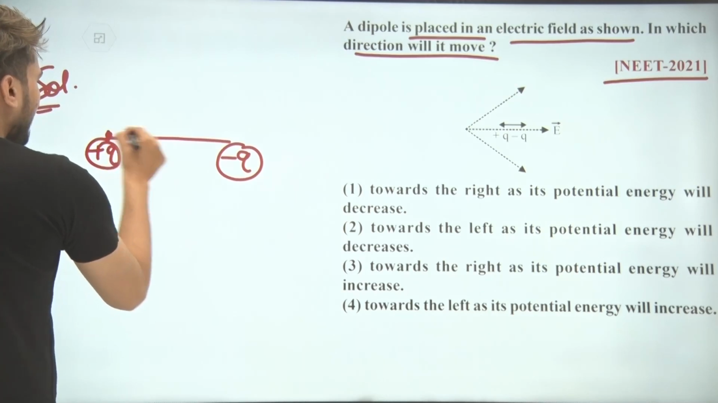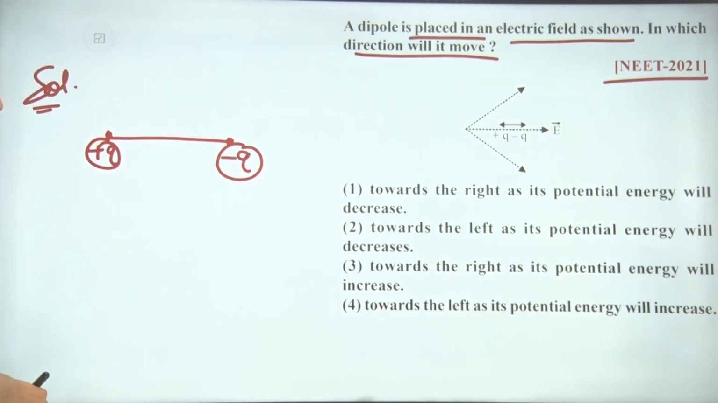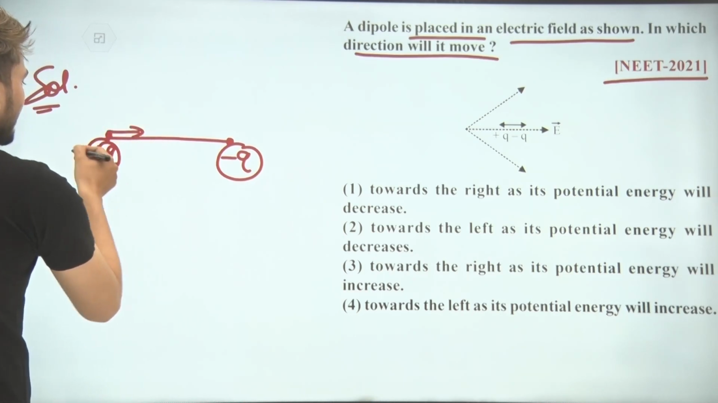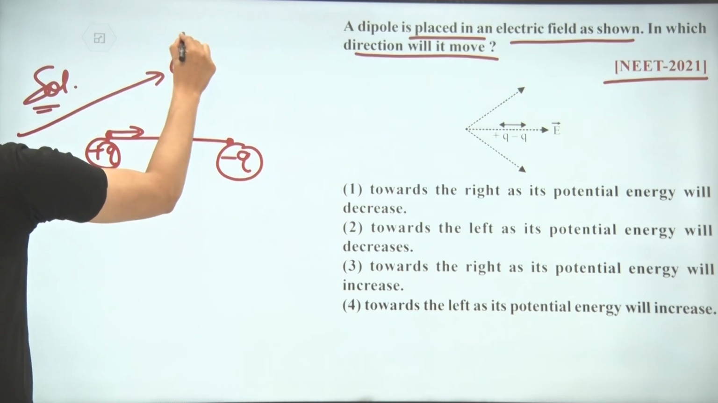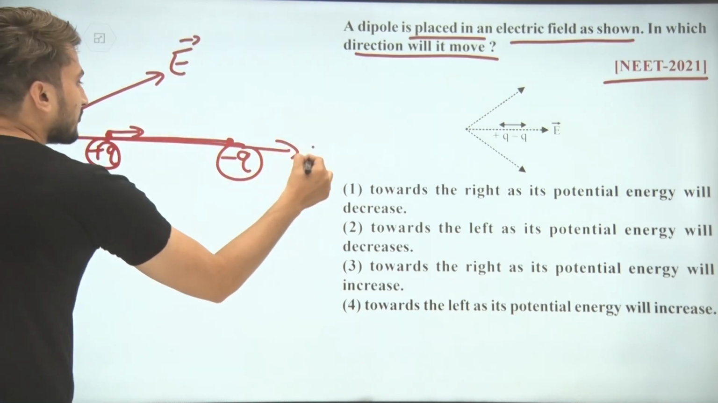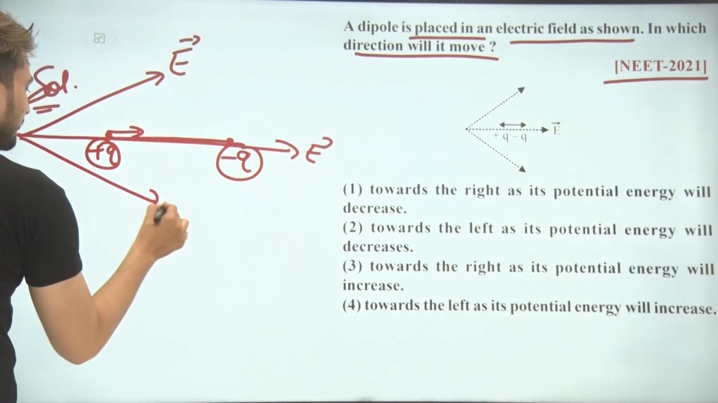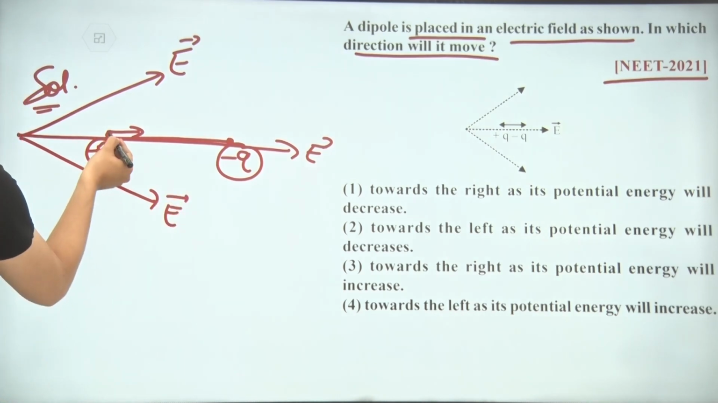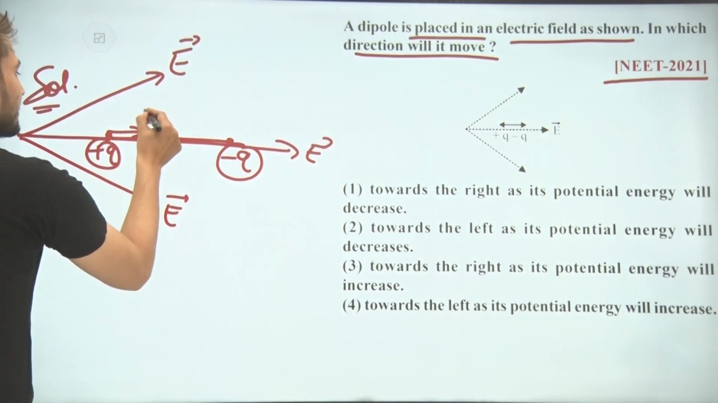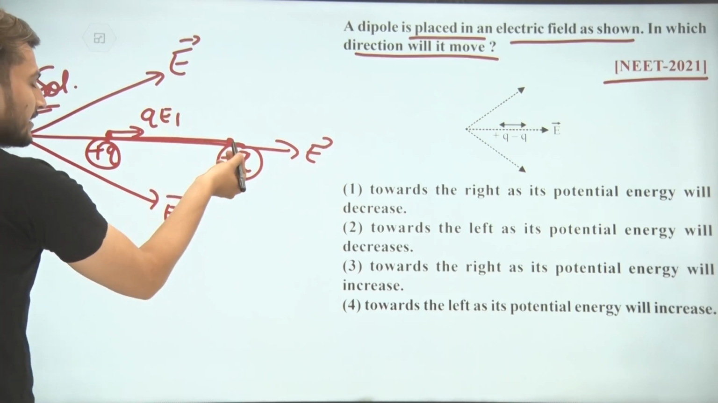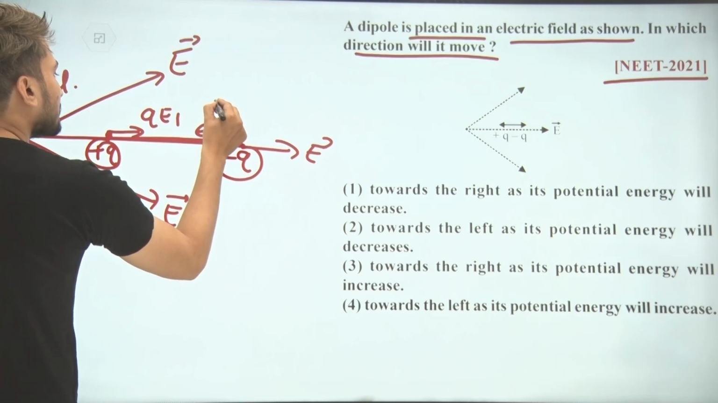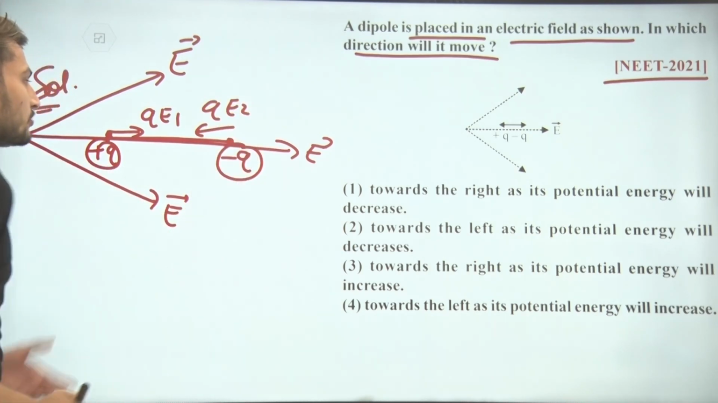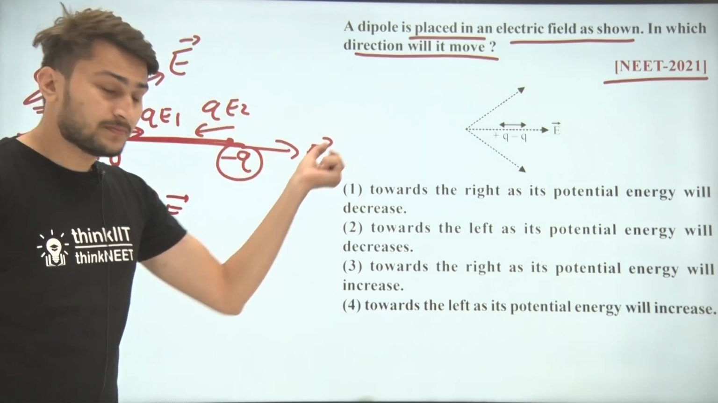Now students, the force applied on the charges is in this direction, because the electric field is like that. This is the direction of the electric field. So here the force applied is qE1, and on the negative charge it is opposite, which is qE2, and here E1 is greater than E2.